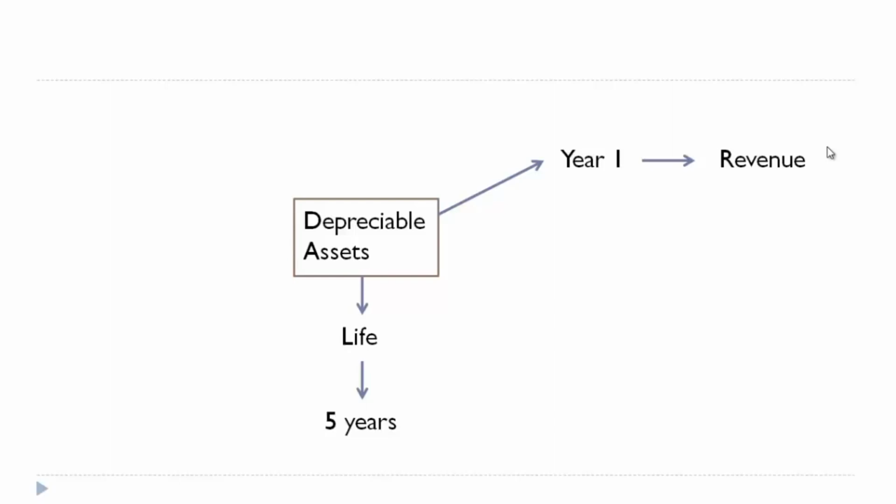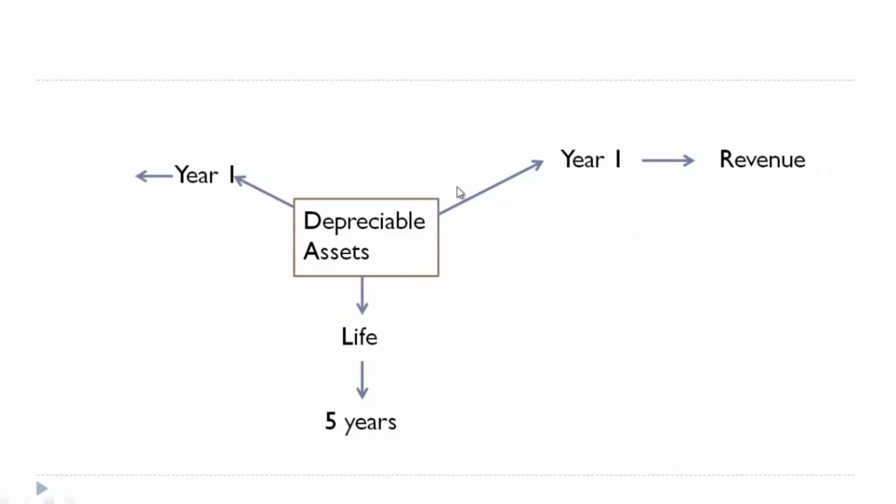See, any revenue generation will have expense attached to it. So if some revenue is generated by using this machinery, then there will be some expense on account of using the machinery, right? So in the same year, we have to account the expense on account of using the machinery.